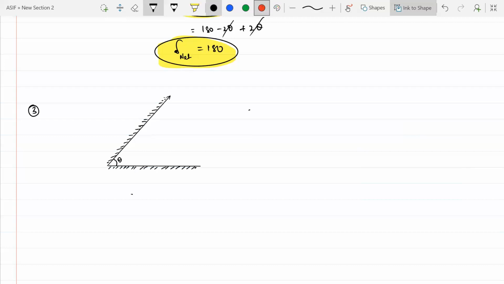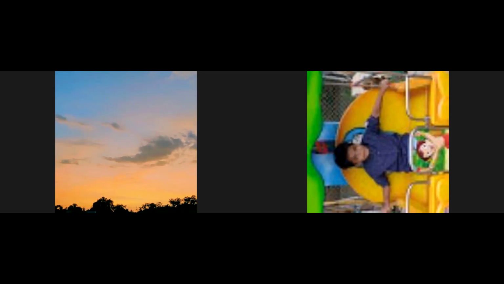Two mirrors are there. This one is, for example, M1. This one is mirror M2. And this one is the normal. Okay, fine. This one is theta, and this one is, for example, alpha.